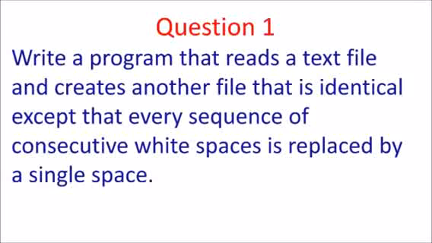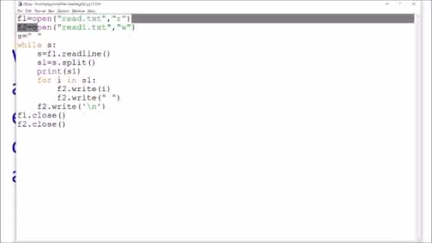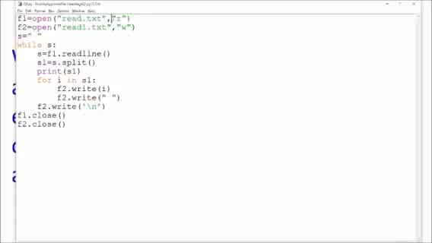Suppose I have written I space M space Shilpi. So in the new file it should be I space M space Shilpi. In this way the file should be written. So this is the program. I'll explain this. What the question says is, we have to open a file and read it, which means it will be opened in read mode, and create a new file in write mode, because the content of the read file should be copied to